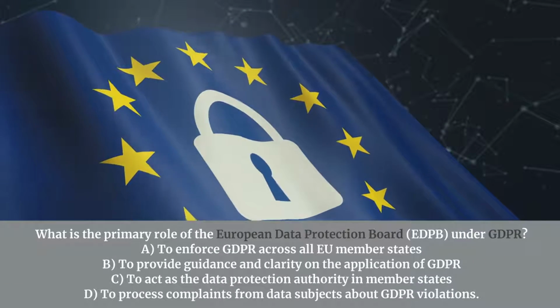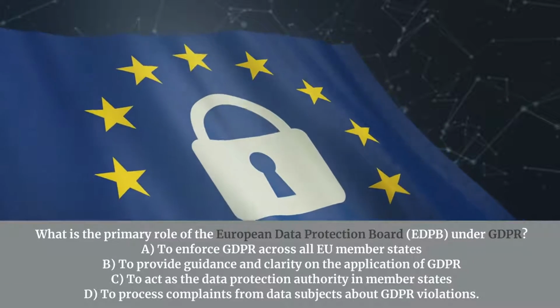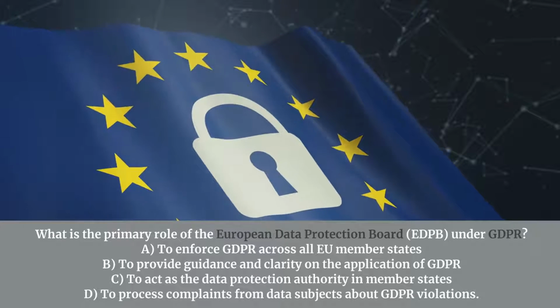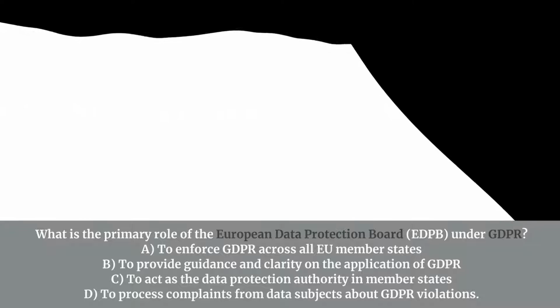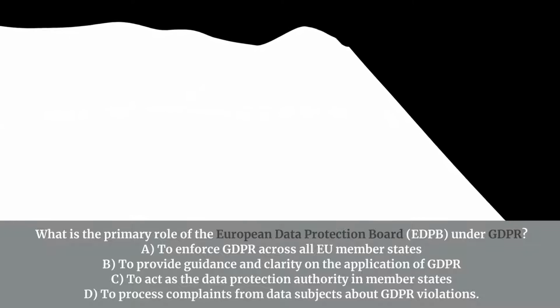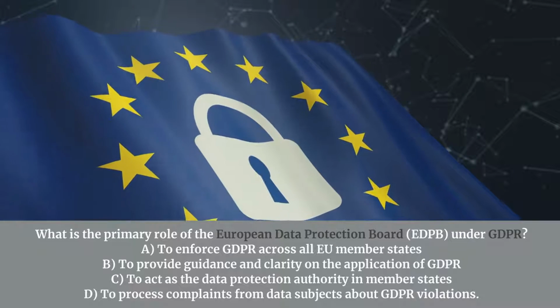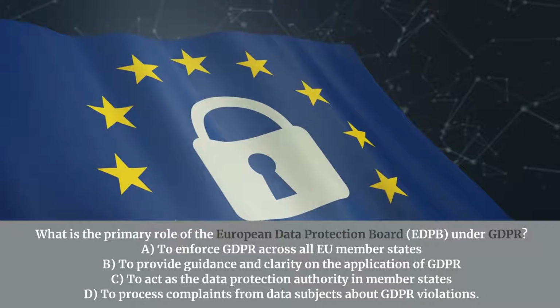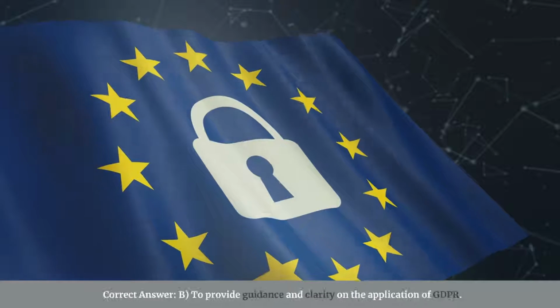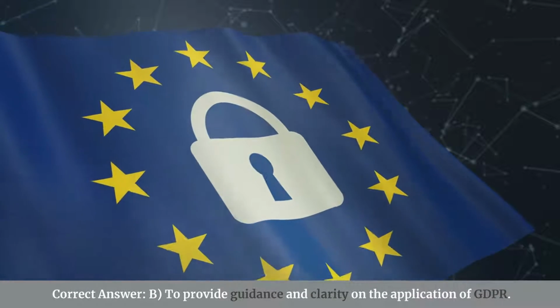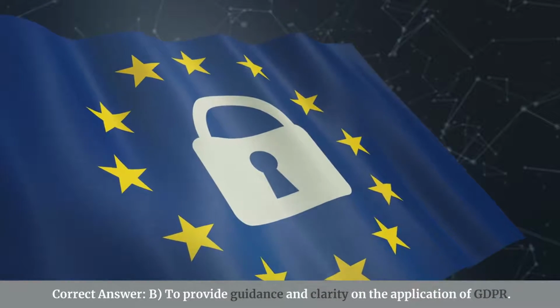What is the primary role of the European Data Protection Board, EDPB, under GDPR? A. To enforce GDPR across all EU member states. B. To provide guidance and clarity on the application of GDPR. C. To act as the data protection authority in member states. D. To process complaints from data subjects about GDPR violations. Correct answer: B. To provide guidance and clarity on the application of GDPR.